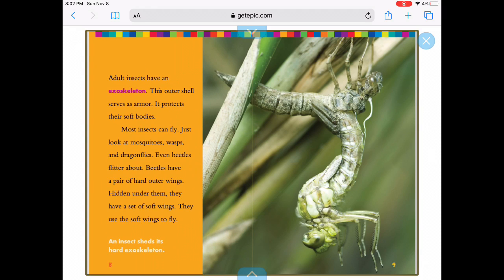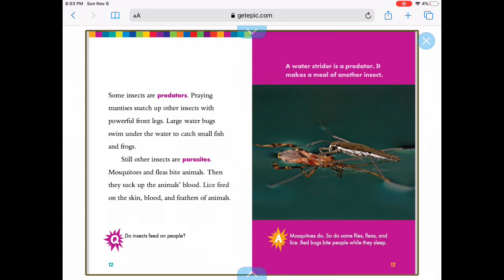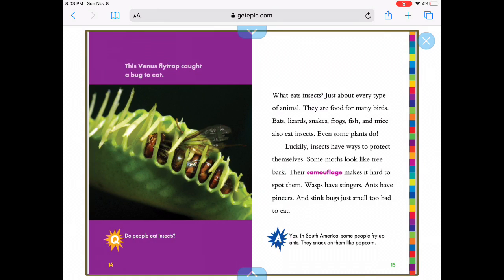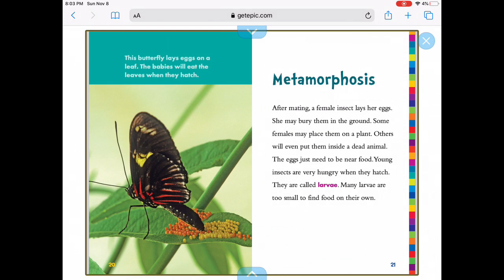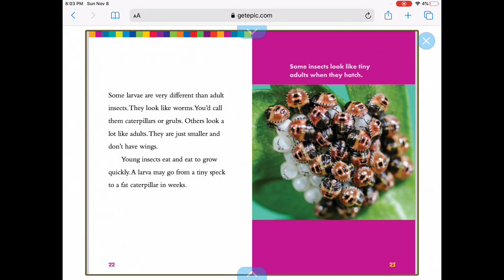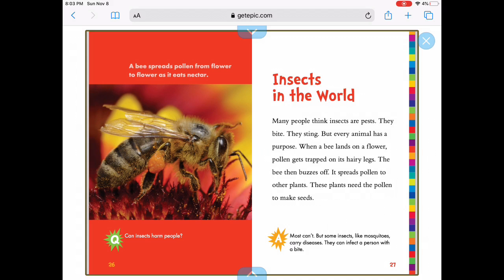Okay, and I'm going to do a picture walk. I look at the story. I look at the different pictures and I read around. Wow, look, it has a plant eating a bug, an insect. I see another one. Here I see 6 legs. Okay, I look around. I look at the different words and pictures. I look at words that are a different color and they're bigger than the other words. Those are probably important. They're called bold words.